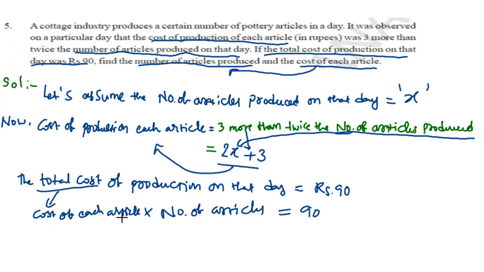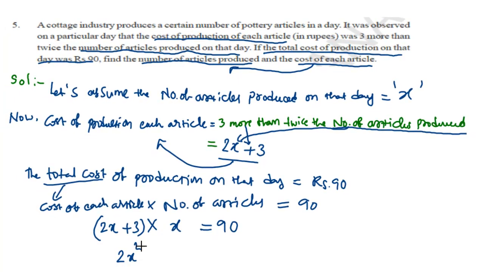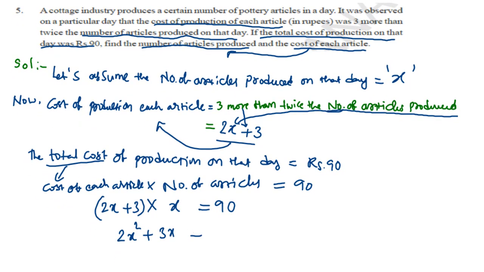Now the cost of each article we get as 2x plus 3. So we can write 2x plus 3 into, what is the number of articles we have taken here? X. So into x. So by multiplying these two, we get 90. Now if we multiply on the left hand side, 2x into x gives 2x square, plus into plus, plus 3 into x, 3x equals 90.